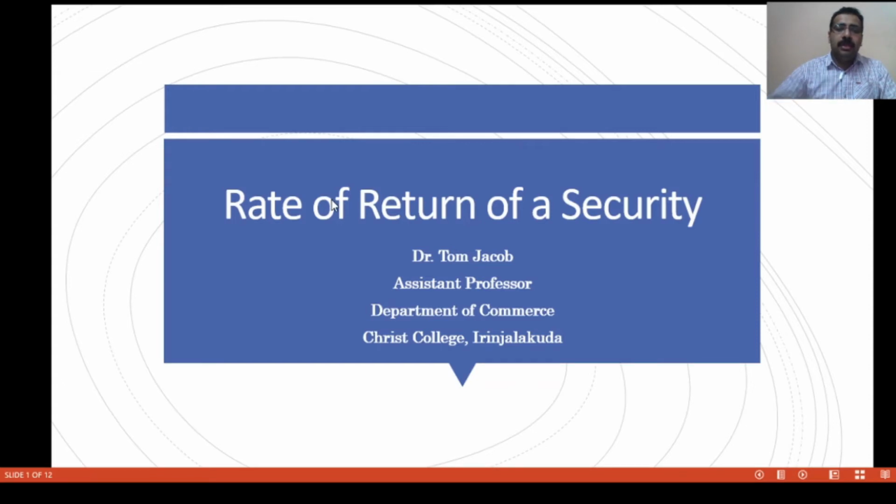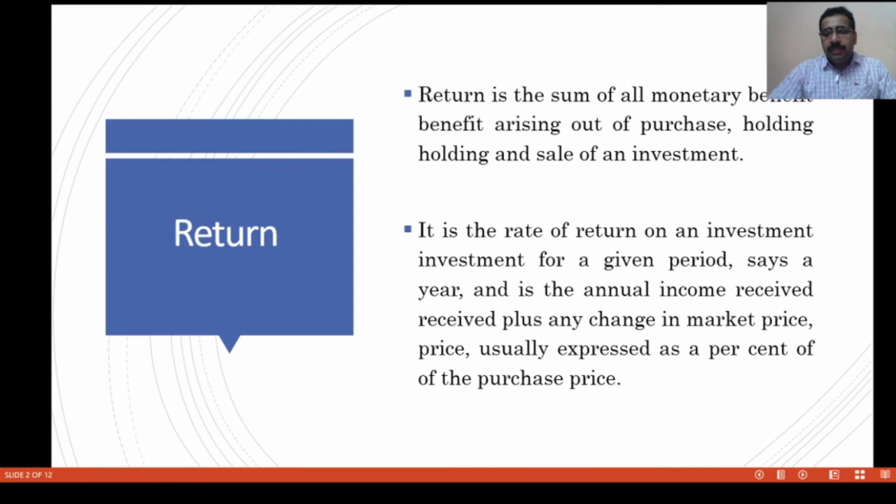Hi friends, today we discuss what is the return of a security. When an investor invests in securities, he expects two kinds of return out of it, namely the periodic cash inflows and the selling price.